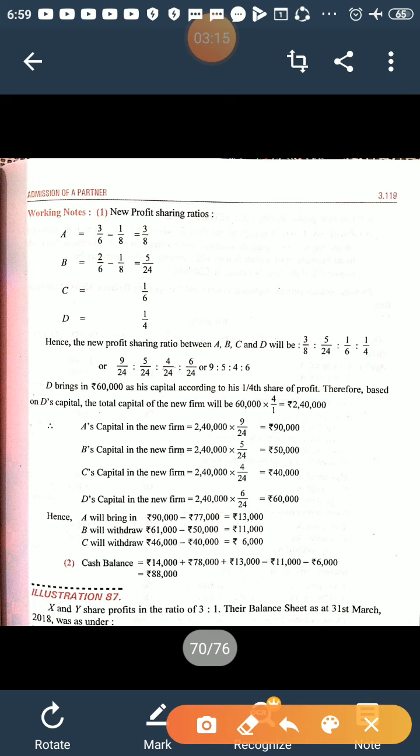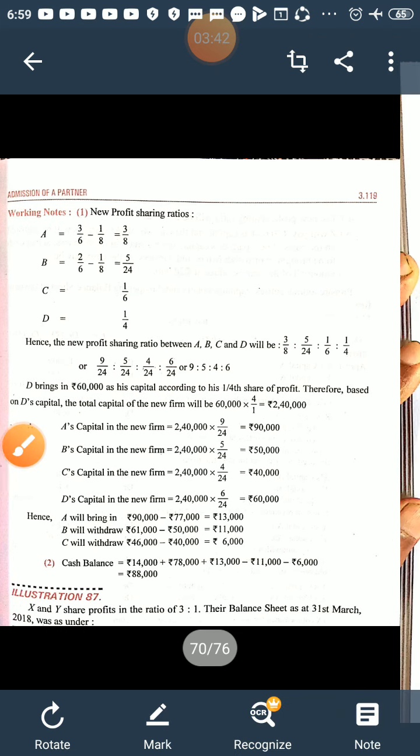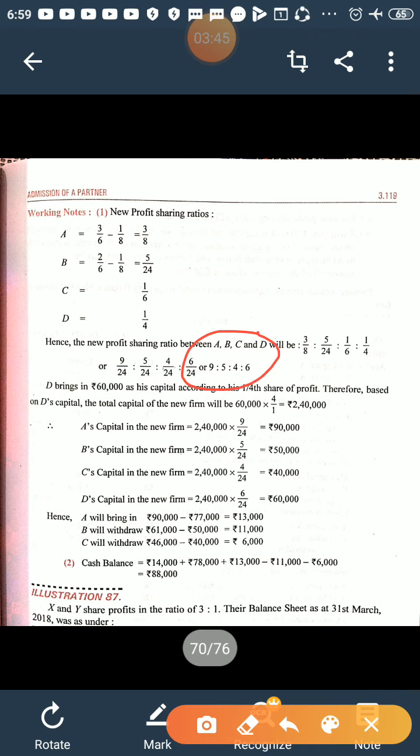C is having the same share, and in present is also 1/6. C is not sacrificing anything. D is coming for 1/4 share. Now to equalize the denominator, we will take LCM 24. New profit sharing ratio is 9:5:4:6. Why are we calculating this new profit sharing ratio? The relevance of calculating this new profit sharing ratio is because we are going to have capital adjustment, and capital adjustment requires the new profit sharing ratio of the old partners.